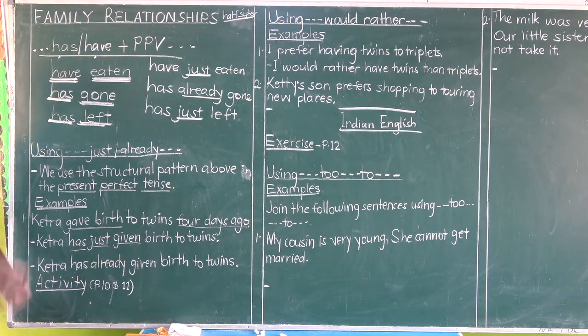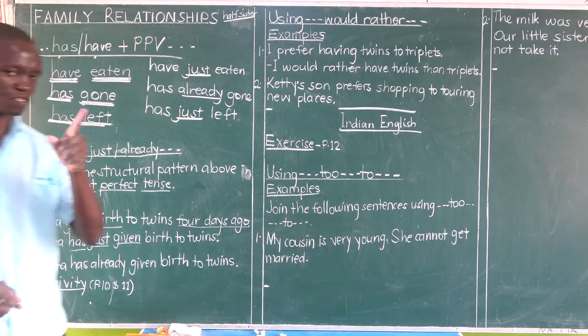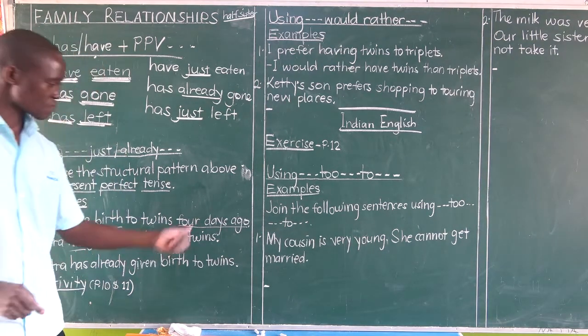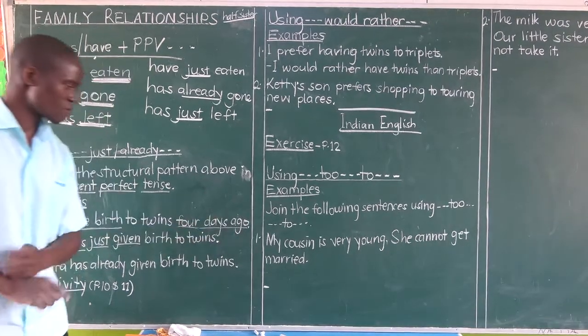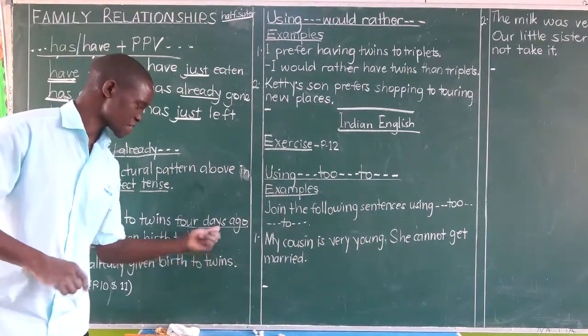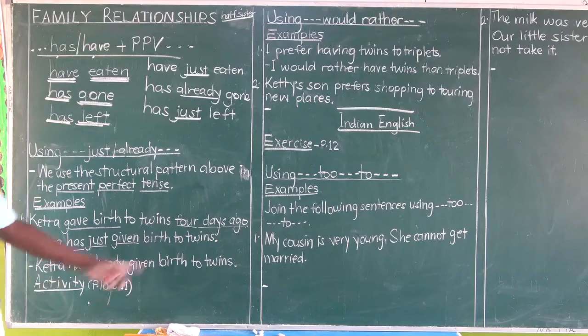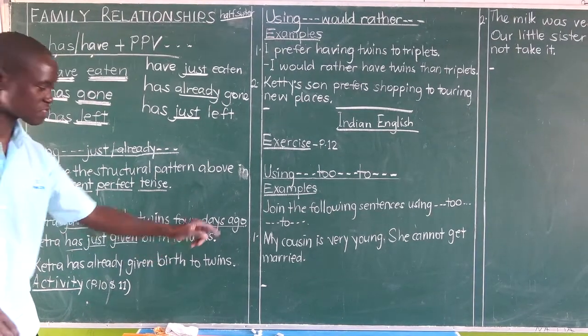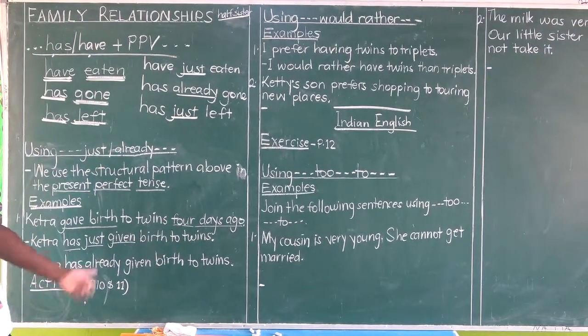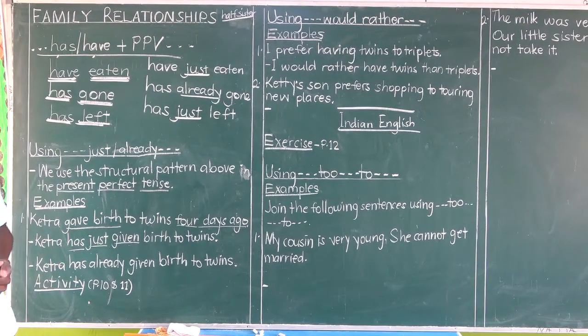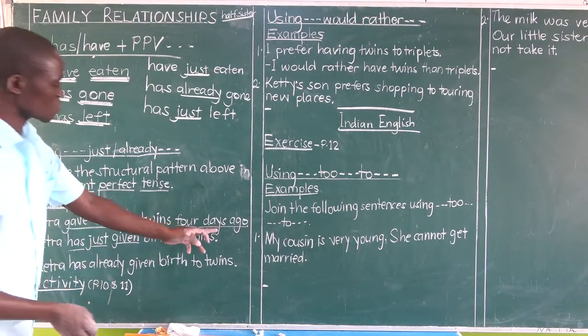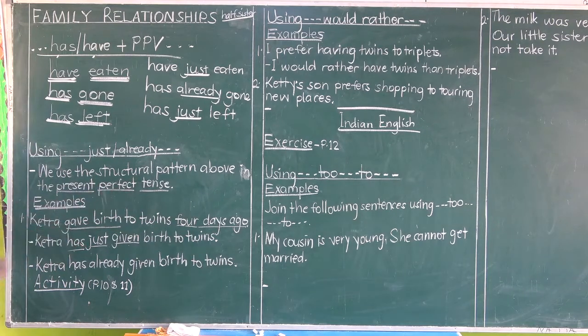Forget about the expressions of time or the adverbials of time that appear in the question. Our answer does not include the words 4 days ago. If you include them, then you are wasting the word just. That answer was well. Another one is Ketra has already given birth to twins.